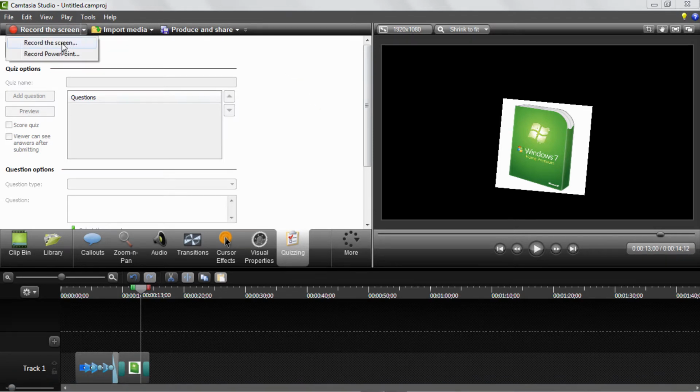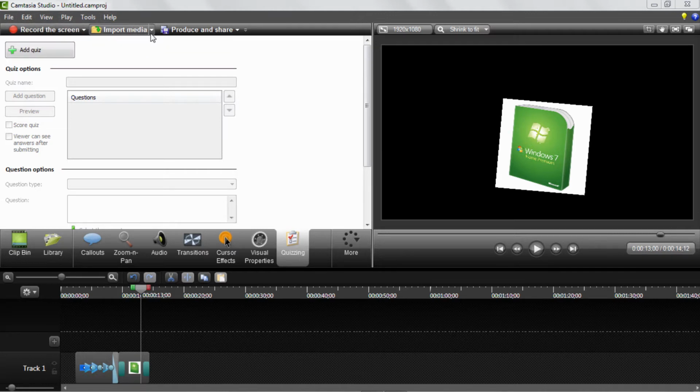And as you can see, you can also record PowerPoint. Now, I've never actually used this feature, but you could try it out, tell me how it is. I might try it out just for tutorial's sake, but I can't really comment too much on it. I don't even use PowerPoint that much anyway, so that's there.